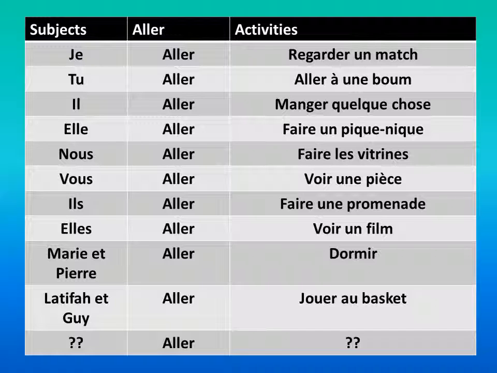Make sure that you remember to do that, okay? Down here, if you notice, I have some question marks. This means that you can make up your own subject and make up your own activity. You can use different verbs that we already have learned. I know somebody asked during class, what if I was saying to dance, danser? Could I use that? You sure could. You could tell me, I'm going to dance, je vais danser. That works. That's perfectly fine.